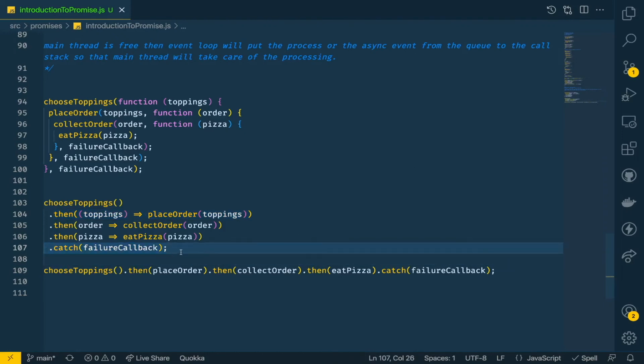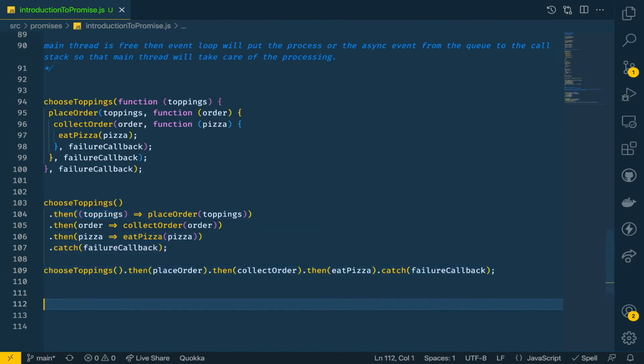So what we have discussed is that whenever a promise is created, it is neither in a success nor a failure state. It is said to be in the pending state. So initially the value will be pending. When the promise returns, it is said to be resolved, and this resolve can be either fulfilled or rejected. If it is a successful resolve, then it is a fulfilled promise. If it is an unsuccessful resolve, then it is a rejected promise. If we want to get the rejected promise, we have to use the catch block, and if we want to see the success value, the fulfilled value, we have to use the then block. So this is what we have discussed.